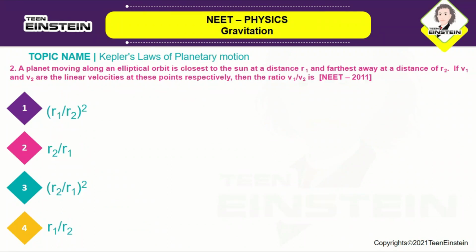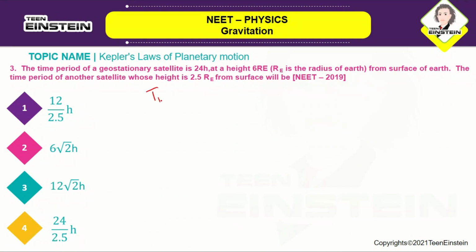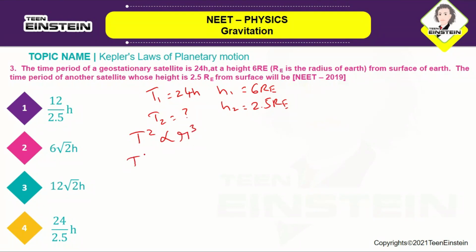So here they have given you the value of T1 as 24 hours, and they have given the values of H1 as 6 RE and H2 as 2.5 RE. So they want us to calculate the T2. So you are going to apply Kepler's third law, which is given as T square is directly proportional to R cube, or T square is directly proportional to RE plus H the whole cube.